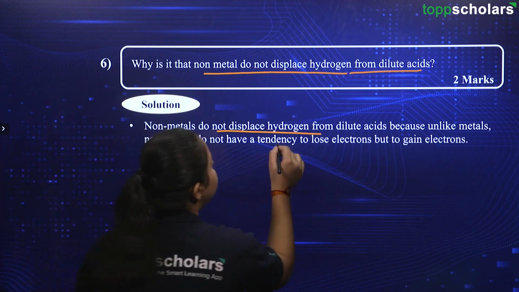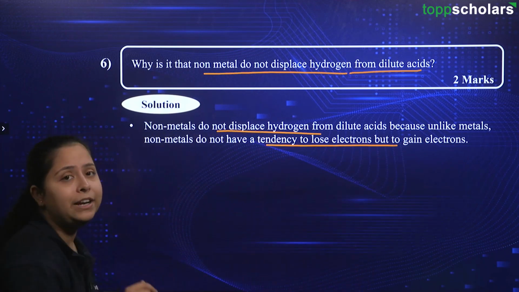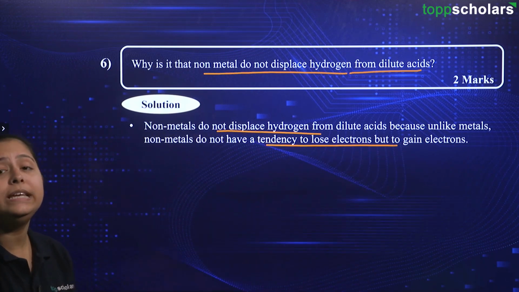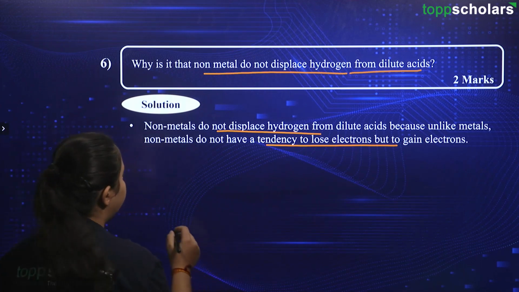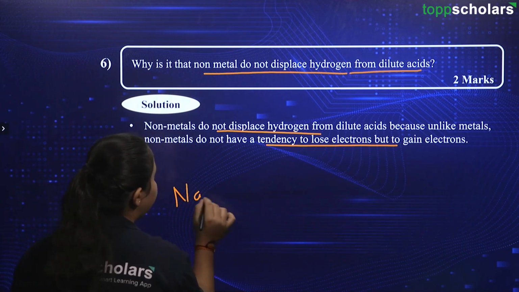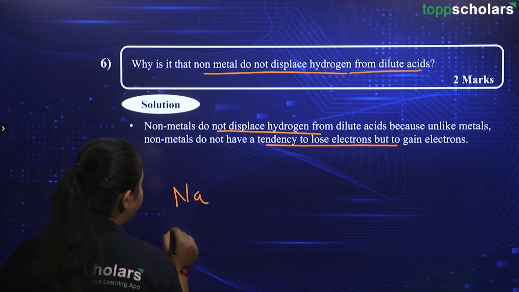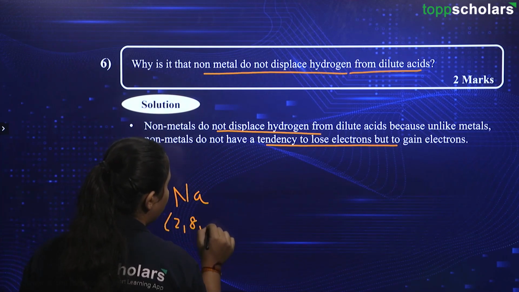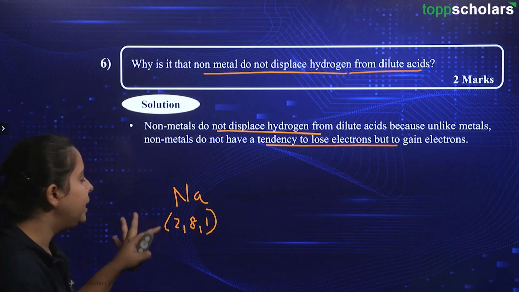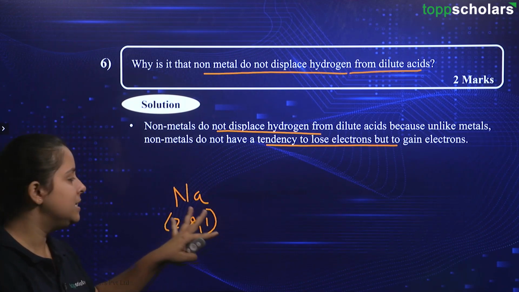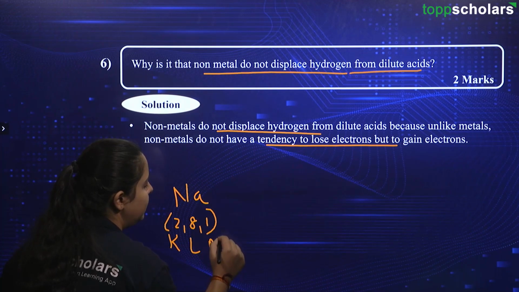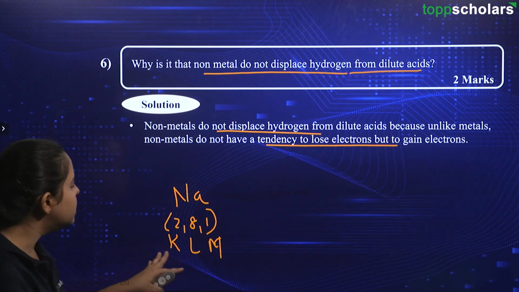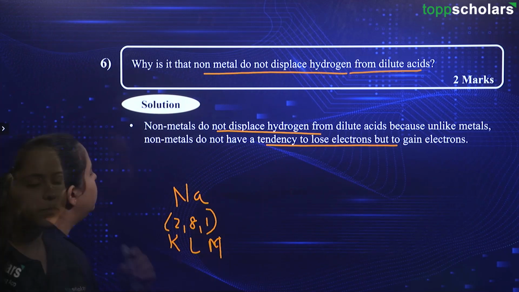These non-metals do not have a tendency to lose electrons, but they have a tendency to gain electrons. Now, if I talk about an example, say I have sodium at hand. The electronic configuration is 2,8,1. All the periodic table knowledge in this concept is clear to you. This one is in the K shell, this one is in the L shell and this one is in the M shell, if I say this is the first orbit, second orbit and third orbit.